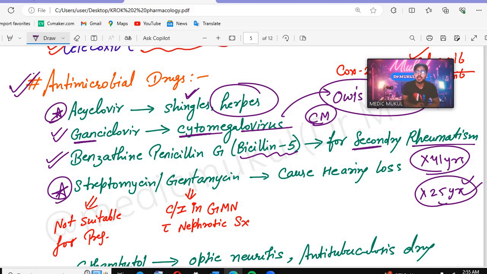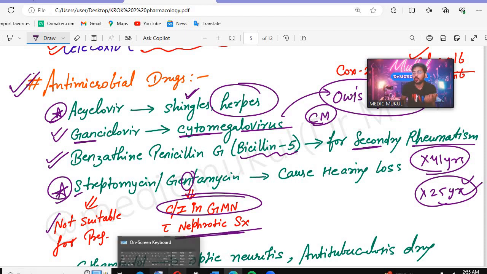After that, streptomycin and gentamicin. These cause hearing loss. I took streptomycin, I took gentamicin, and now I am not able to hear. What are you saying? I am not able to hear. So remember, streptomycin is not suitable for pregnancy, and gentamicin is contraindicated in glomerulonephritis with nephrotic syndrome.